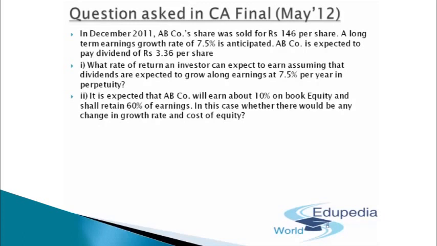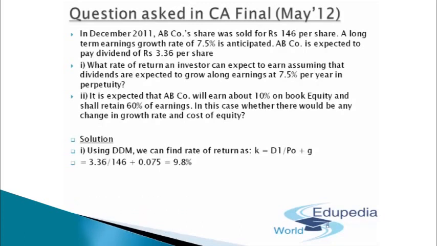So in this case, Ke minus g equals D1 divided by P0. That is the derivation of this concept. So Ke minus g will be equal to D1 divided by P0. And finally, to compute Ke, I'll just move g from the LHS to the RHS. So Ke will come out to be D1 divided by P0 plus the growth. So here, using the dividend discount model, we can find the rate of return as Ke equals D1 divided by P0 plus g.